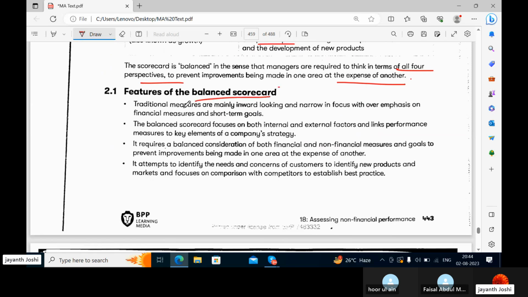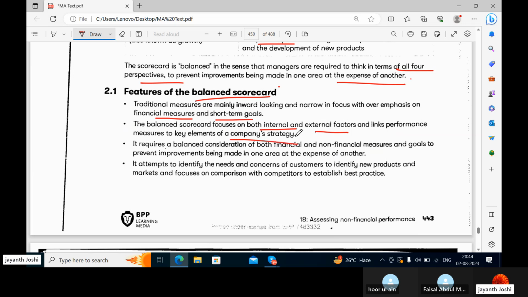Features of the balanced scorecard. The traditional measures are mainly inward looking and narrow in focus, with over-emphasis on financial measures and short term goals. Traditionally, more importance is given to financial measures and only to short term goals, while long term goals are compromised. So the balanced scorecard focuses on both internal and external factors and links performance measures to key